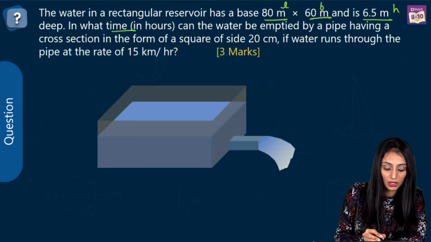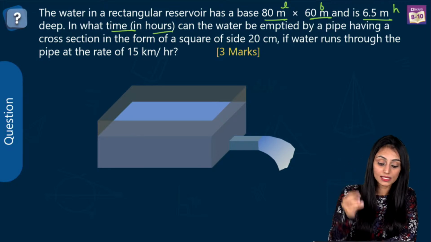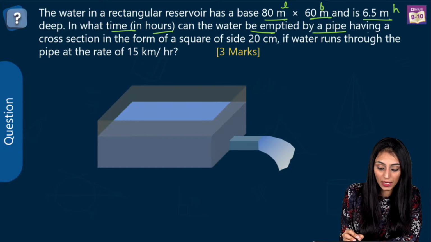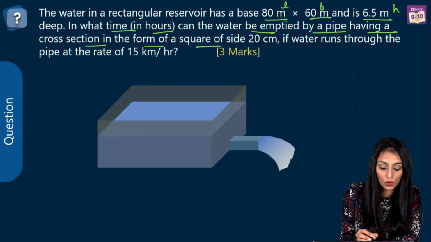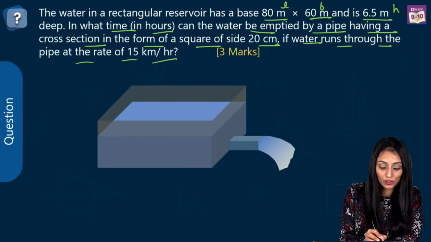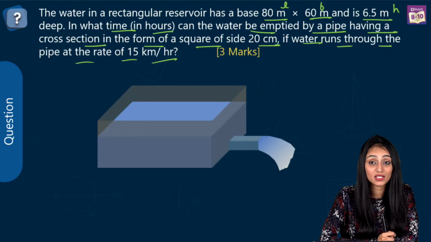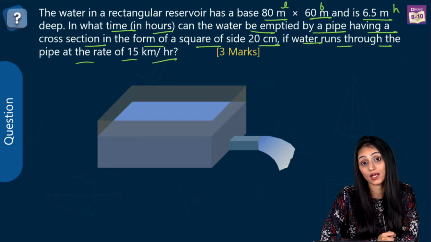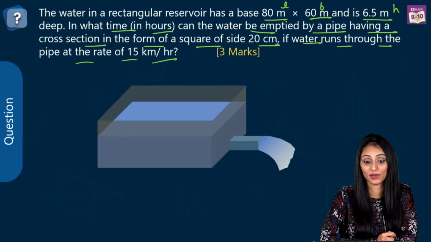And in what time in hours, we have to find out the time in hours, can the water be emptied by a pipe having a cross section in the form of a square of side 20 centimeter if water runs through the pipe at the rate of 15 km per hour? Trust me, these kind of questions are actually asked in the exam. They're actually very important from exam point of view.